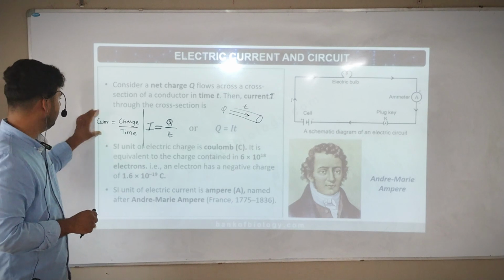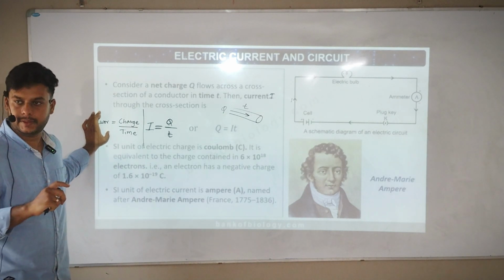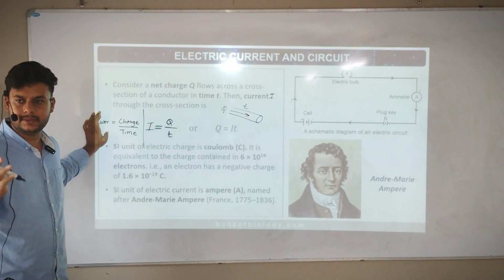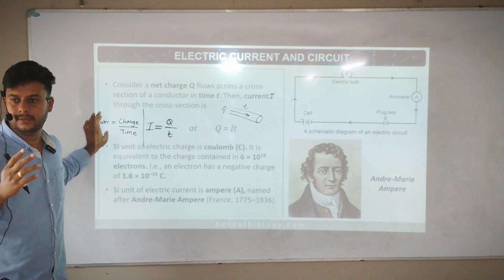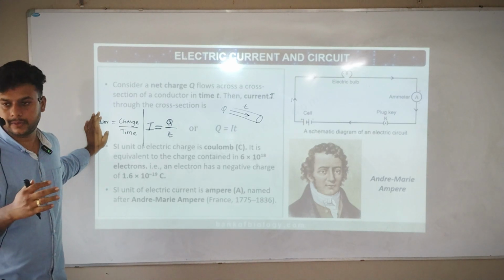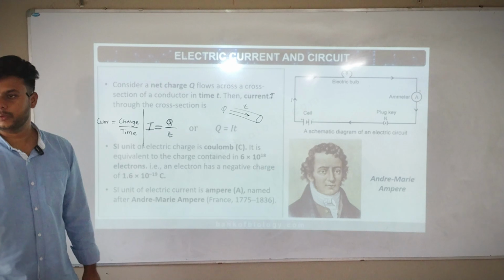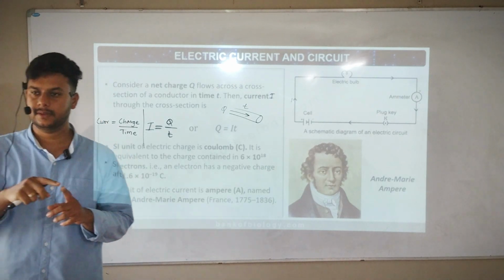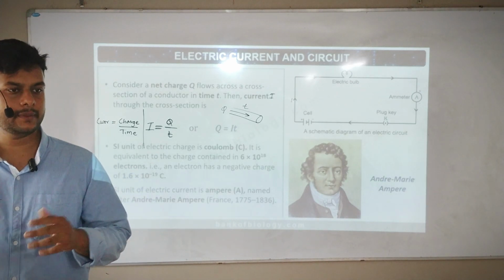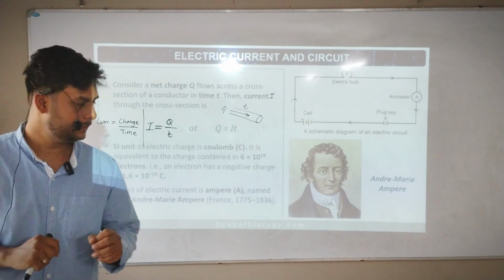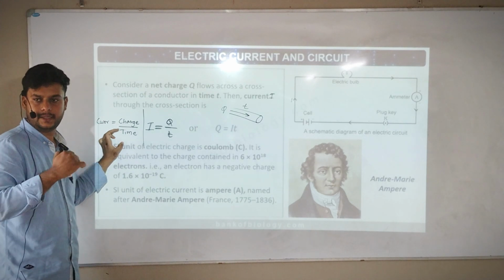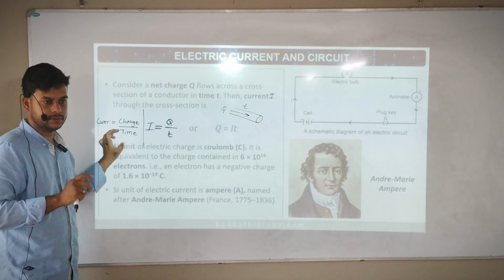What did we learn here? How do we measure current? Current is equal to how much charge is passing. If you think about it, here we are using 220 volts. But in other countries, USA or China, if you go to any big country, they use 280 volts, 250 volts, and their cross section area is larger. More current will pass, and if current is passing more, then there is more power and you can use all the appliances. So current is equal to charge, how much charge is passing in that time. That's how we measure current used. Any doubts?